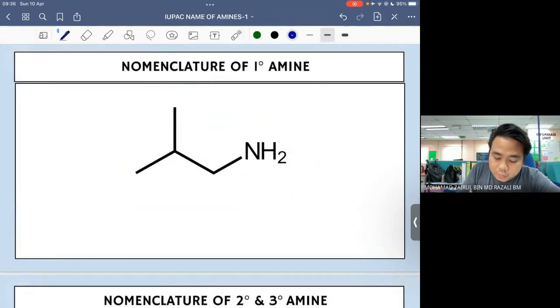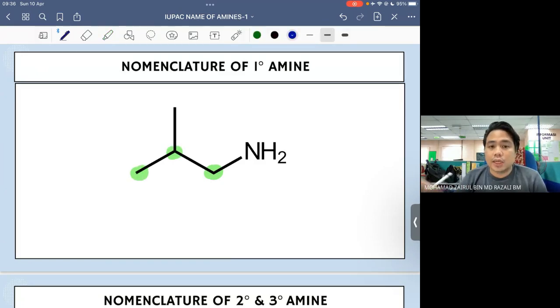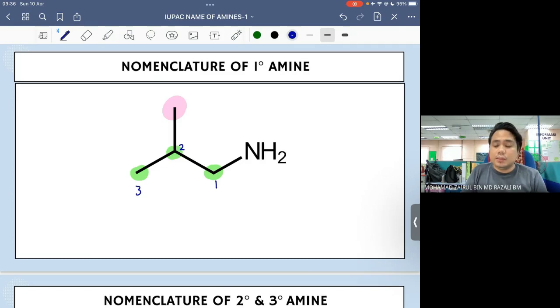So macam biasa, we need to find the longest continuous chain containing the carbon that directly bonded to the nitrogen. So 1, 2, 3 carbon. So carbon yang directly bonded to the nitrogen itu we give the lowest possible number. So this one is going to be carbon number 1, carbon number 2, carbon number 3. Okay, at carbon number 2, we have substituent that we call a methyl.